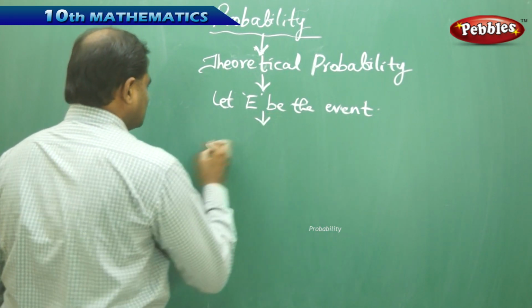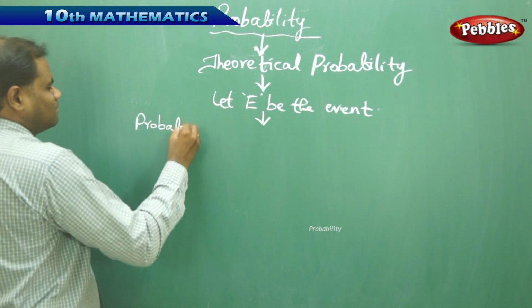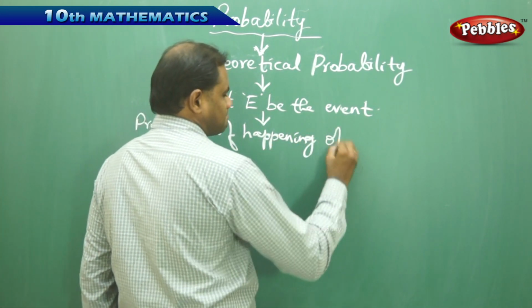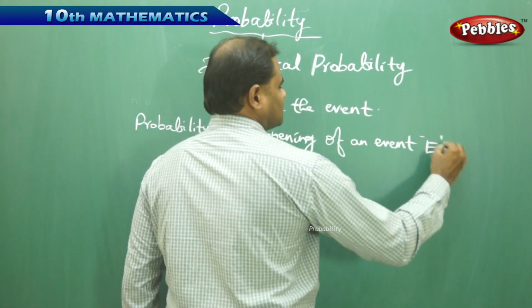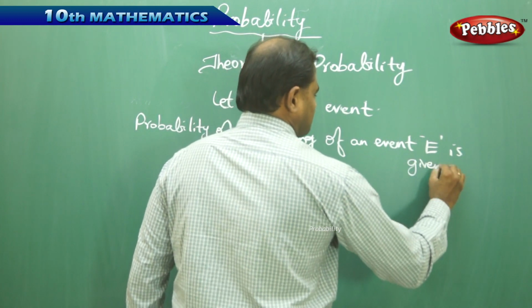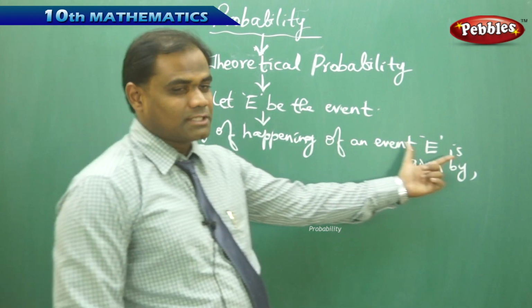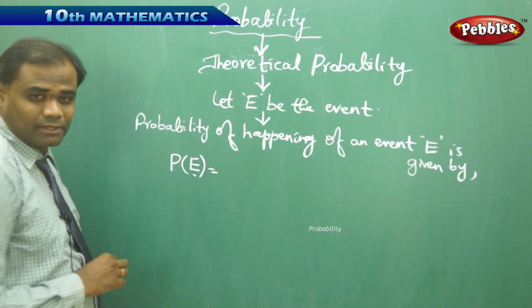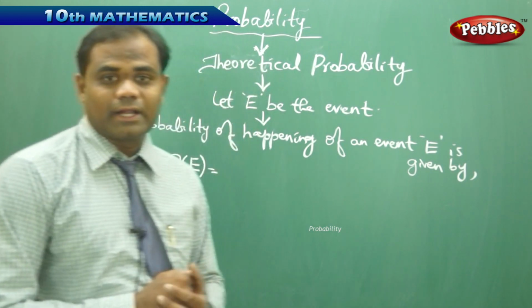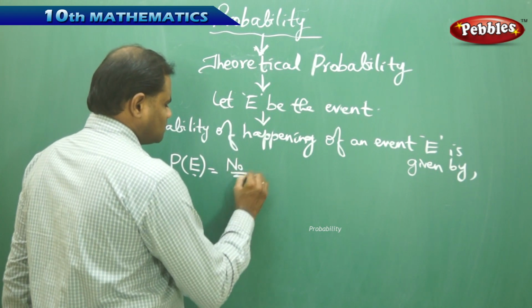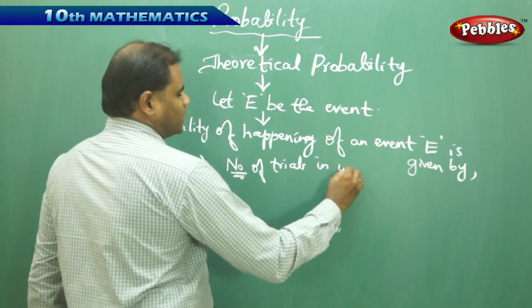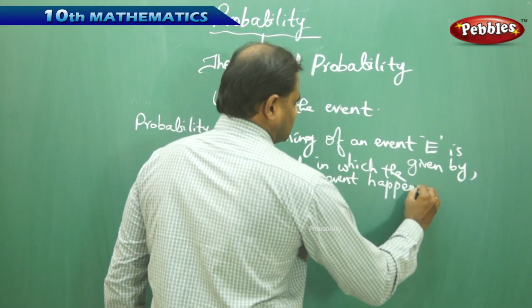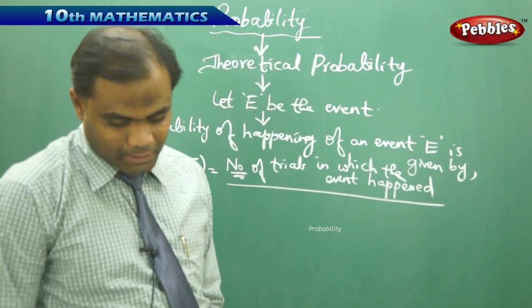Then in this case, my probability of happening of an event E, can be anything, is given by the symbol P of E, generally denoted as probability of happening of an event E, and is given by the formula: number of trials in which the event happens by total number of trials.